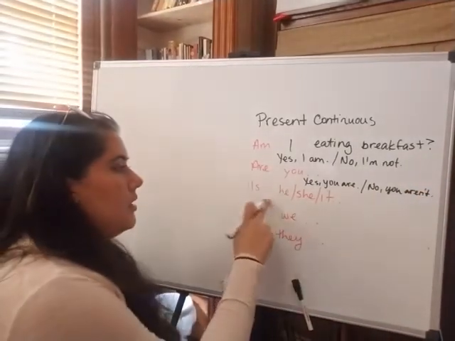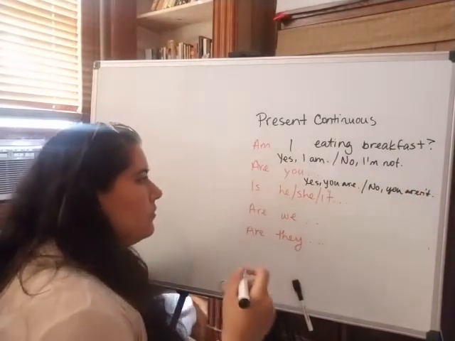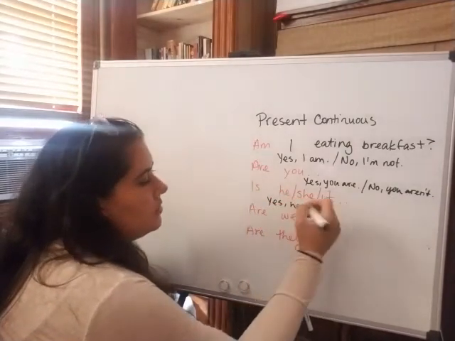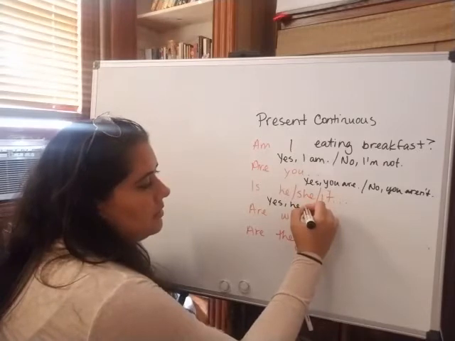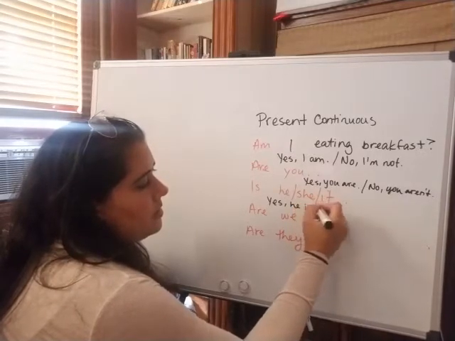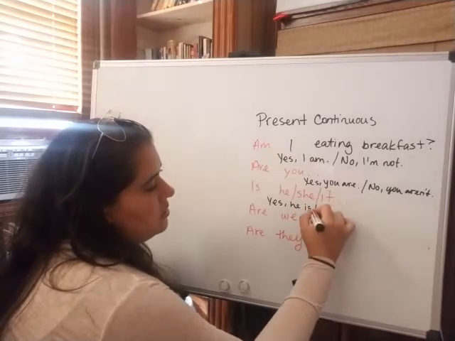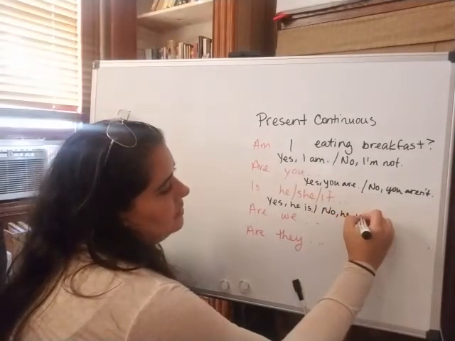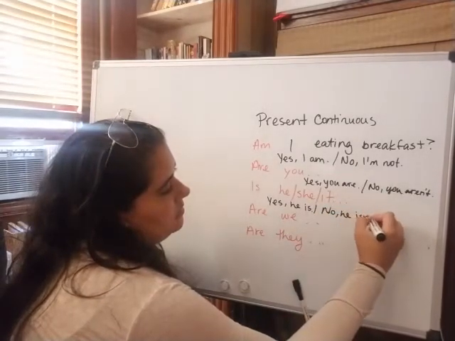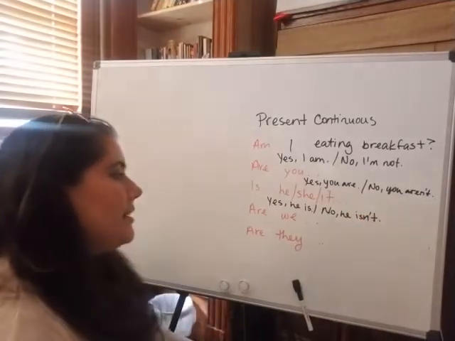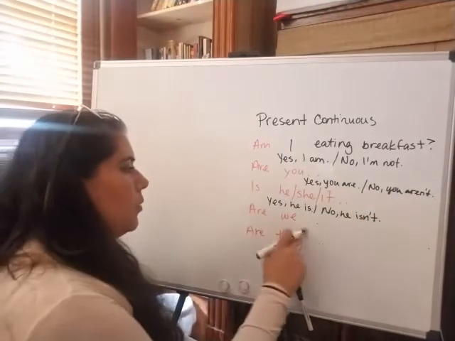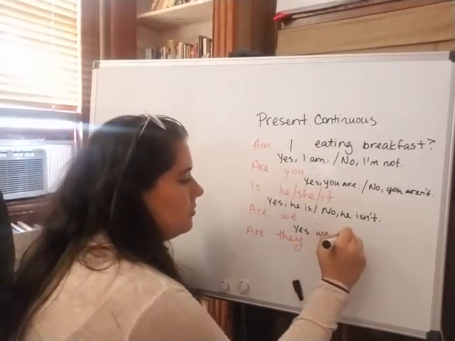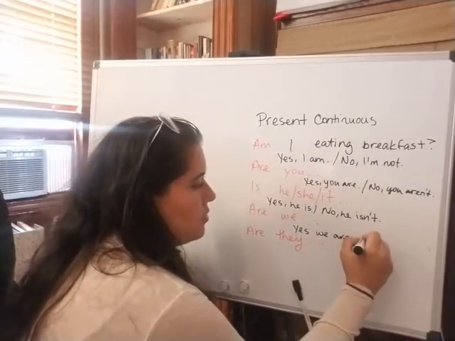Okay. Is he? So we would say yes, he is, or yes, she is, or yes, it is. Right? But then no, he isn't. Are we? Yes, we are. Or no, we aren't.